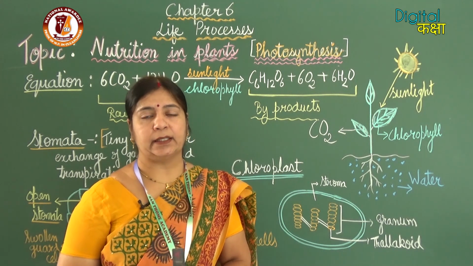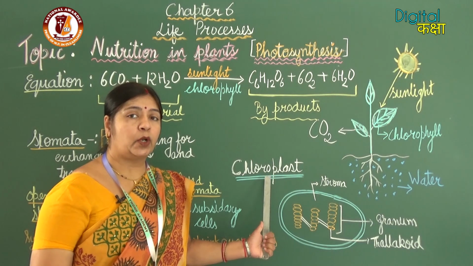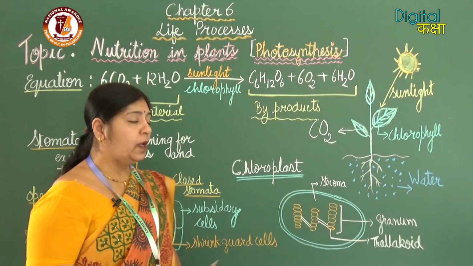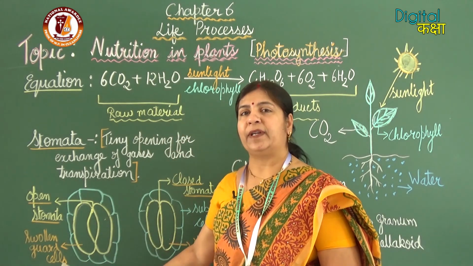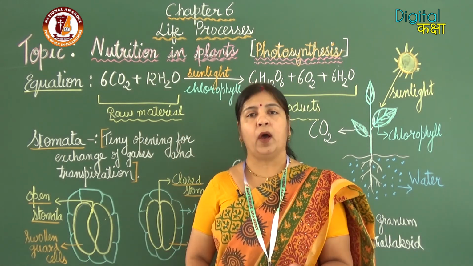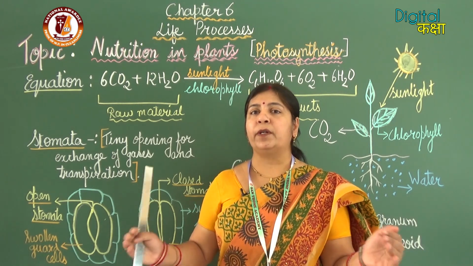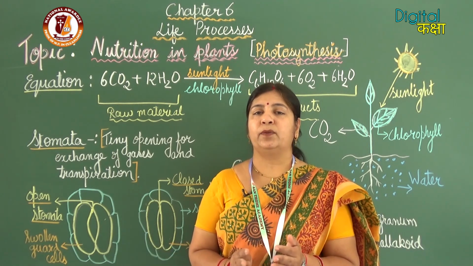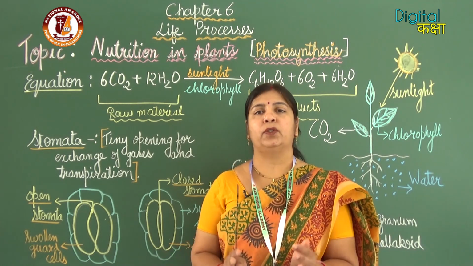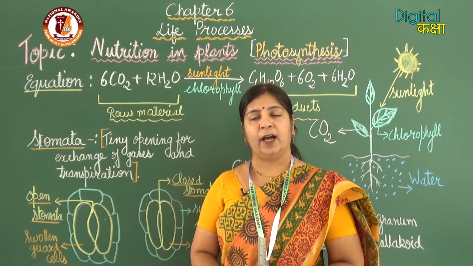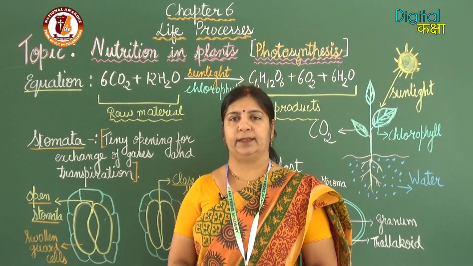Site of photosynthesis is chloroplast. Stomata are the tiny openings through which exchange of gases takes place. Stomata open and close with the help of guard cells. When water goes inside guard cells, they swell and stomata open, and when water goes out of guard cells, they shrink and stomata close. After this, we will study the stages in photosynthesis.